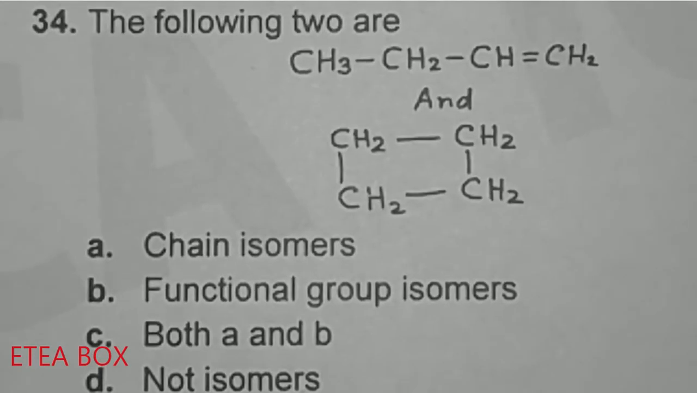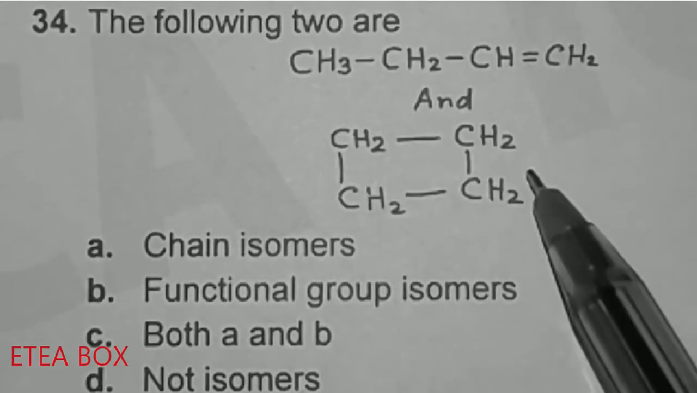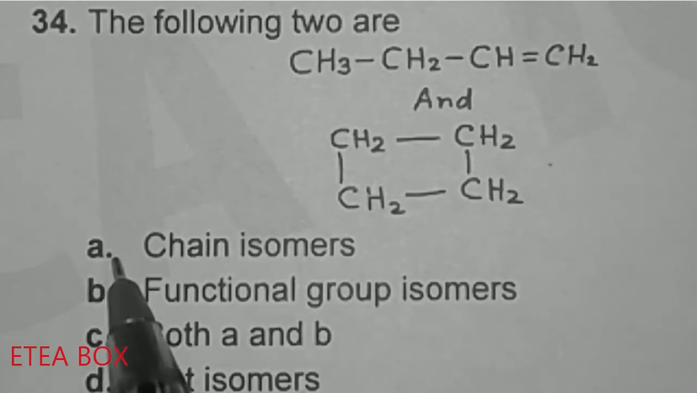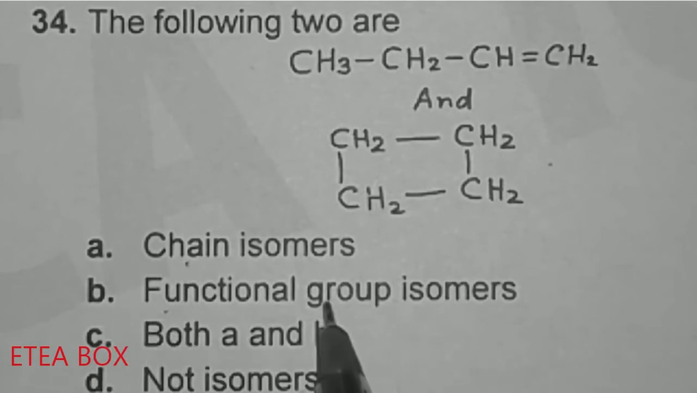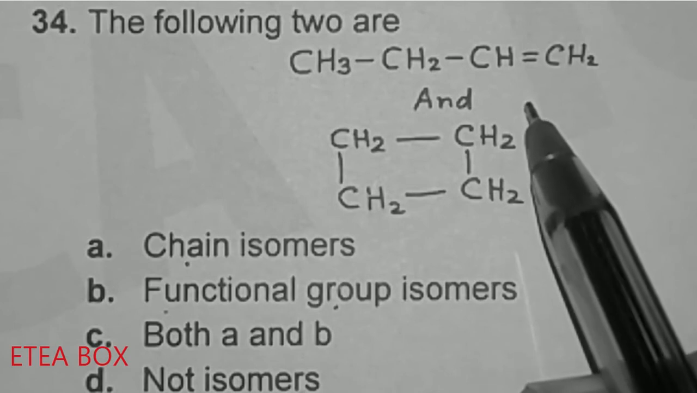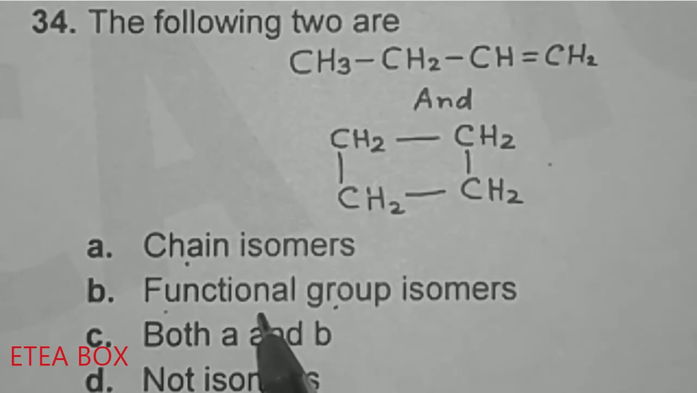Now look here, this is butene and this is cyclobutane. So these two are ring-chain isomers. We can say that they are chain isomers and they are functional group isomers also, because we treat the double bond and the ring as functional groups. So they are chain isomers and functional group isomers, so here option C is correct.